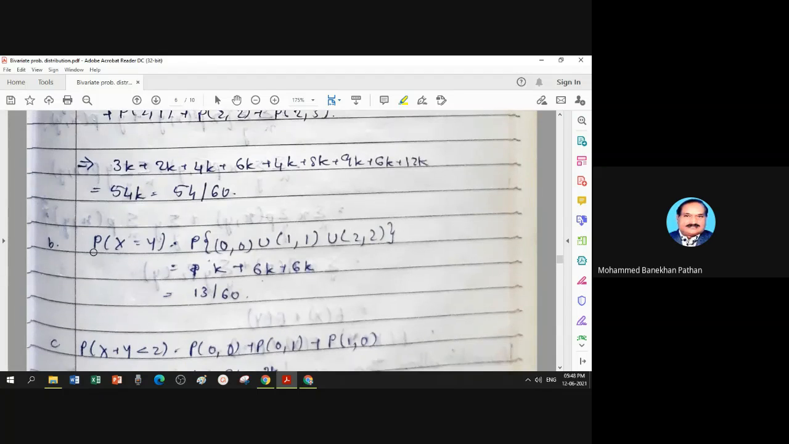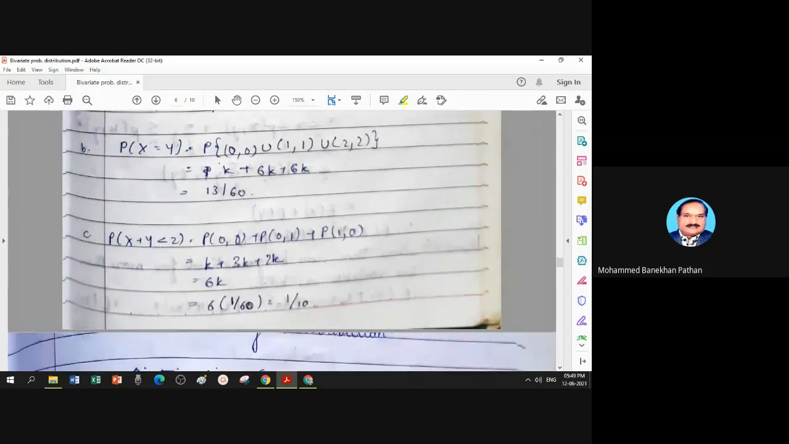Second bit is probability x equal to y. I want to decide the chance that both variables coincide with each other. That means probability x is 0, y is 0, or x is 1, y is 1, or x is 2, y is 2. Corresponding probability k, 6k, and 6k. So total is 13k, k is 1 by 60.